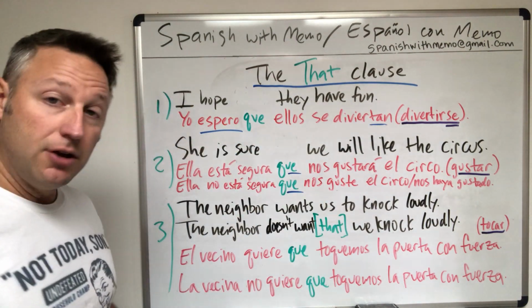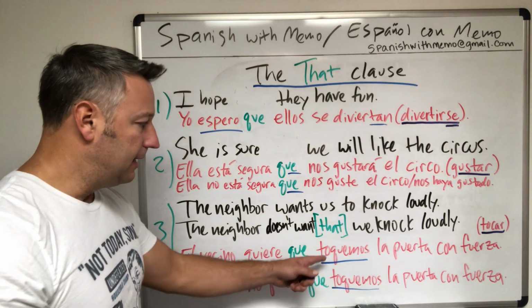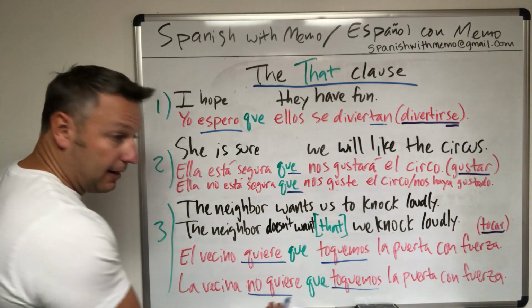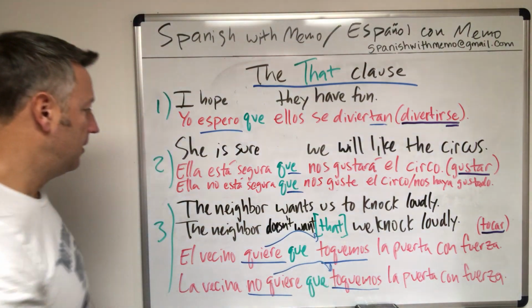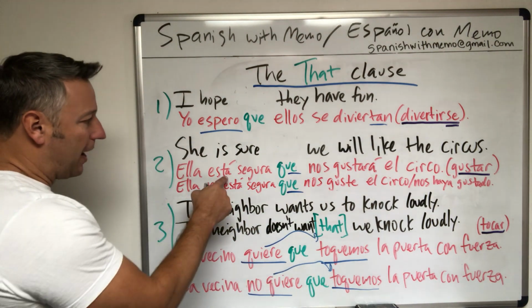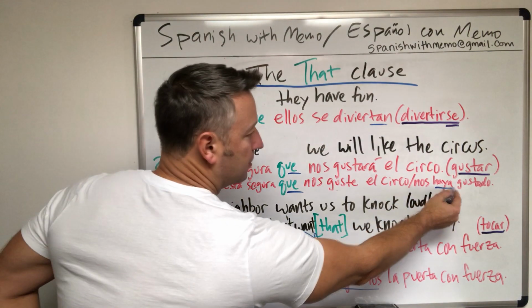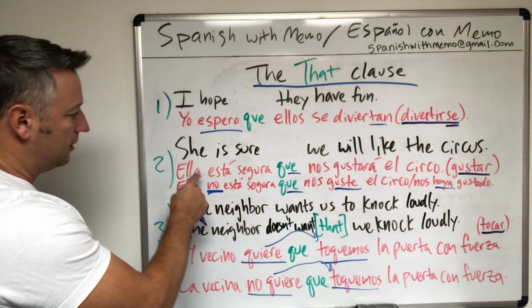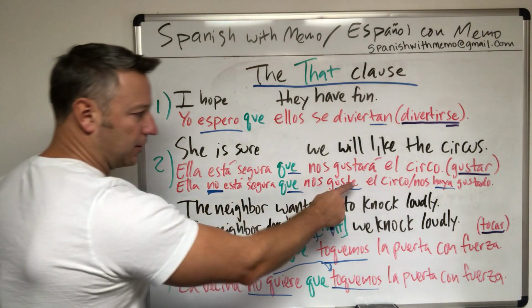All right? And if you notice, toquemos is in the subjunctive form. Why? Because quiere and no quiere, both of them, trigger the subjunctive. That makes sense? All right, let me go back to this real quick. Why did this one go to subjunctive, but this one didn't? Subjunctive here, because it's in the negative here. She's sure of it, thus there's no subjunctive. She's unsure of it, thus it triggers a subjunctive.